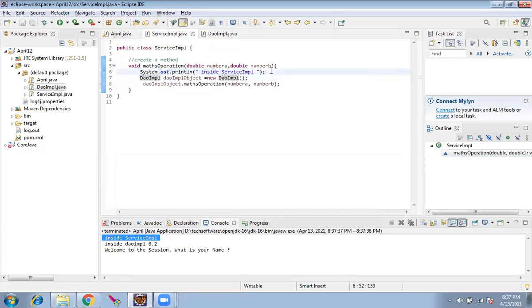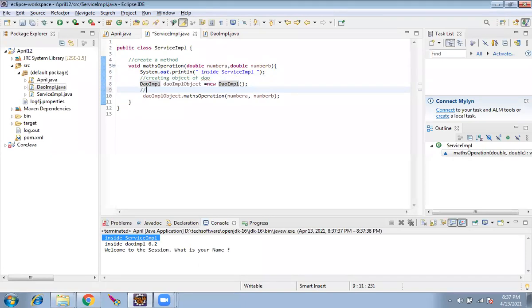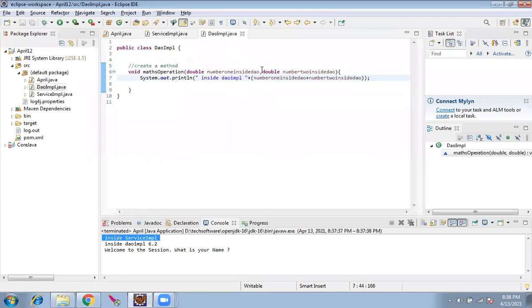This is creating an object of DAO, and we pass the values, whatever is received here. And in the DAO, the values come here, and whatever comes here, we add and print. Do you have any questions so far? You can ask me now.